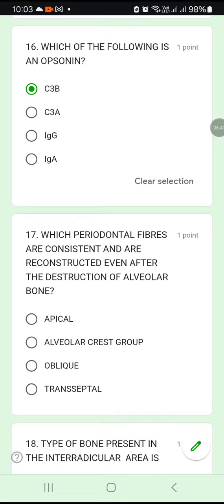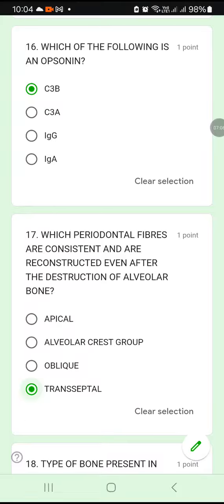17. Which periodontal fibers are consistent and are reconstructed even after the destruction of the alveolar bone? One of the periodontal fibers among the 4 options is very consistent. Even if there is destruction of the alveolar bone, this periodontal fiber is reconstructed. Apical, alveolar crest, oblique, or transseptal fibers. Transseptal fibers. These are the ones which are very, very consistent.